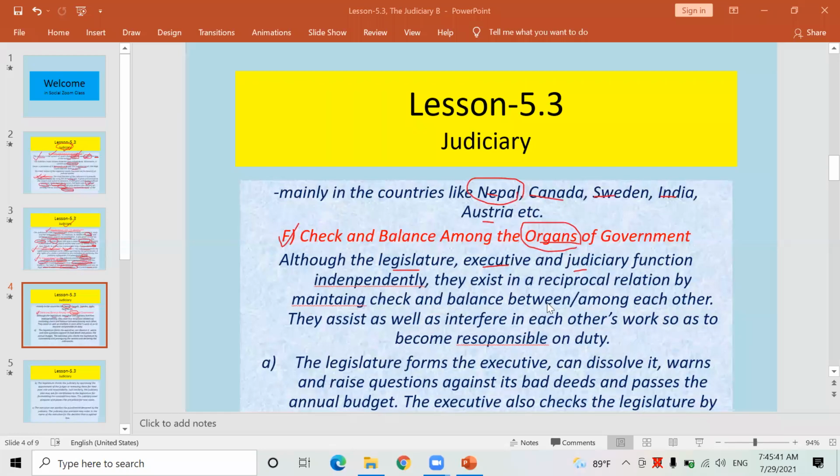But if any one of the three major organs of the government carries out activities beyond its limitation, violating the rules, regulations, and constitution, then the other organs, like the executive and judiciary, can raise their voice against it and file a case against it. They assist as well as check each other's work so as to be responsible on duty. One example can be given.